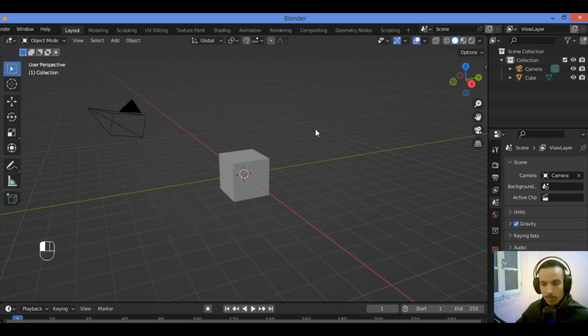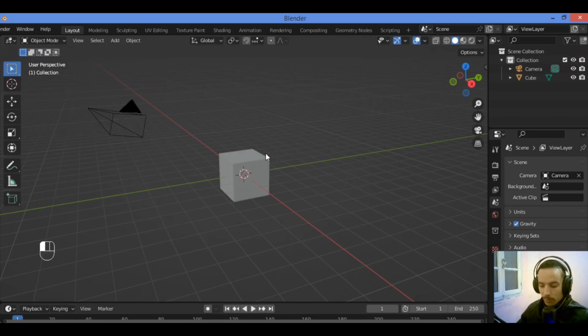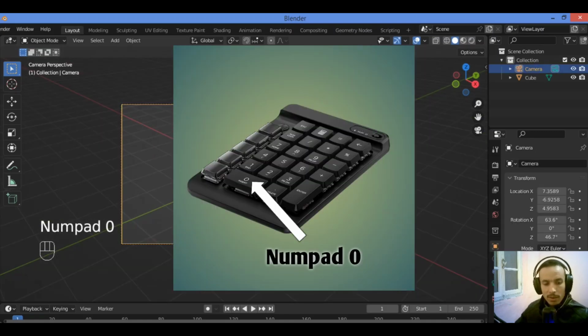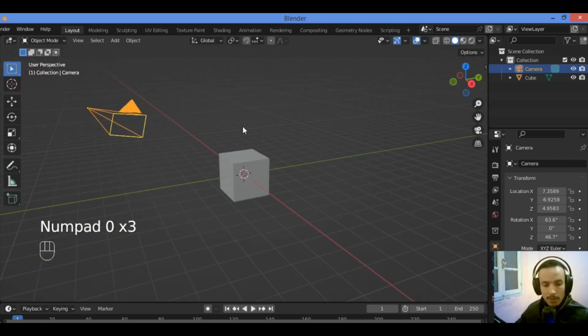In this tutorial, I will show you some important viewport navigation shortcuts in Blender, so let's get started. By hitting numpad 0 after selecting the camera, this shortcut snaps the view to the active camera, as shown in our tutorial.